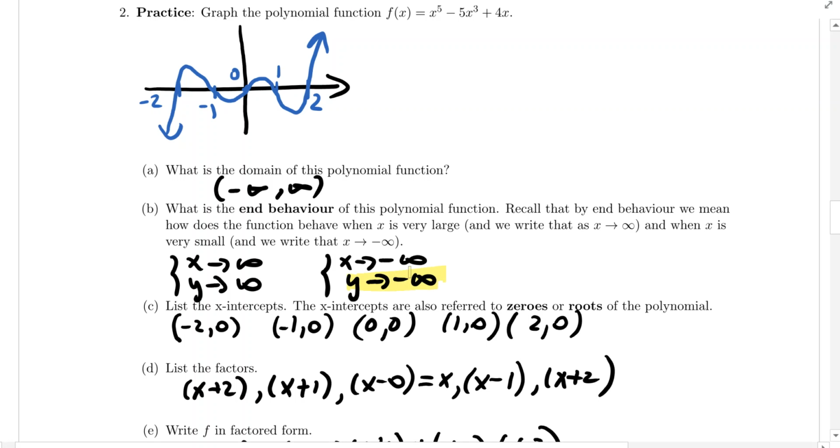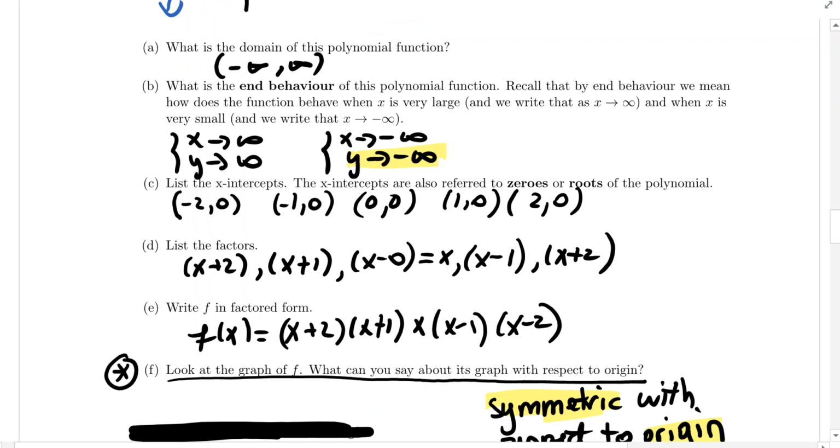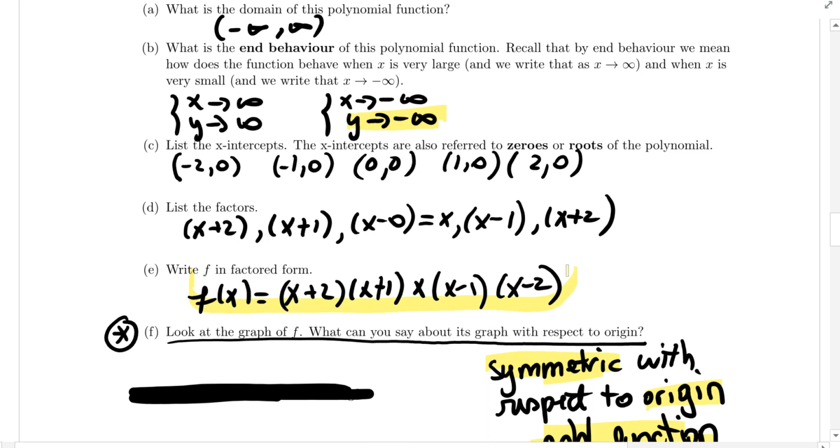The x-intercepts were at -2, -1, at 0, at 1, and 2. So therefore the factors were these ones. And then in factored form, you had that the function was this.